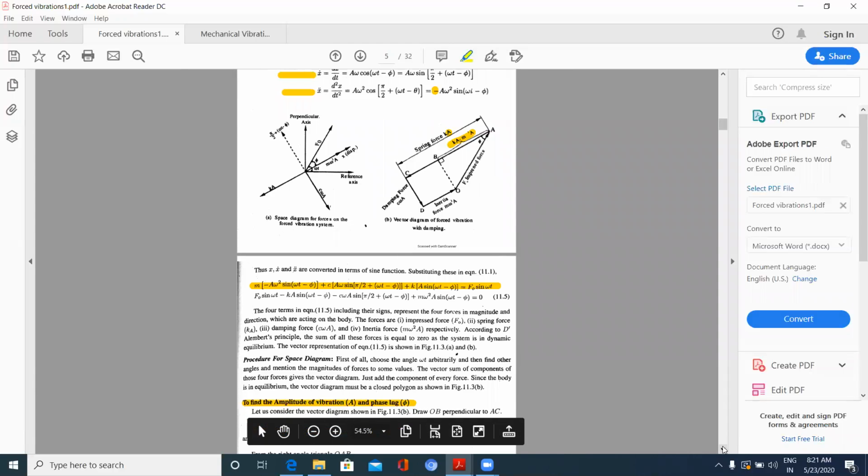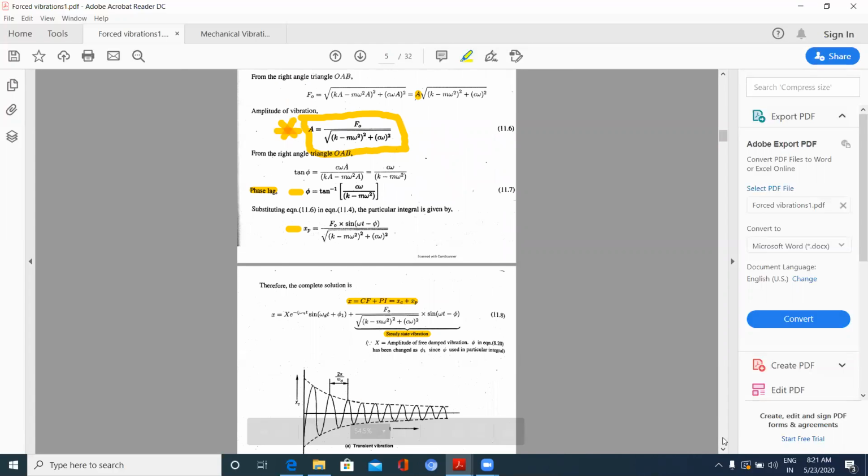So it is a simple thing and mostly asked question in the competitive examination. No need to byheart it. If you remember the diagram you will be getting it. That is, amplitude is given by capital A is equal to F naught by under root K minus M omega square whole square plus C omega whole square.